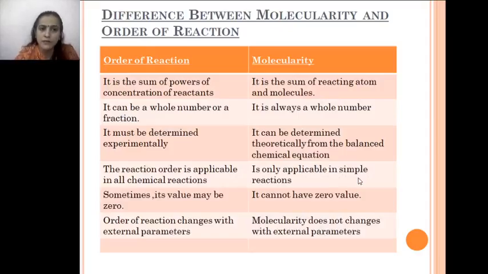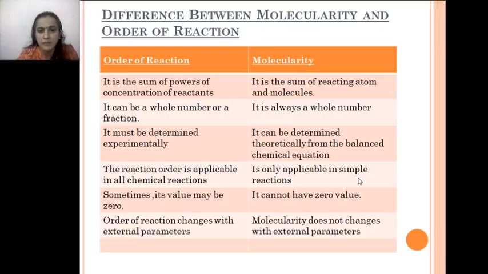I have mentioned a few differences between order of reaction and molecularity. Order of reaction is the sum of powers of the concentrations of reactants, and molecularity is the sum of reacting molecules. How many molecules are taking part in a reaction? We simply add those molecules, and this gives you the molecularity of the reaction. Order of reaction can be a whole number or a fraction also. Molecularity is always a whole number; it cannot be a fraction. Order is determined experimentally, while molecularity is determined theoretically. The order of reaction is applicable to all reactions.